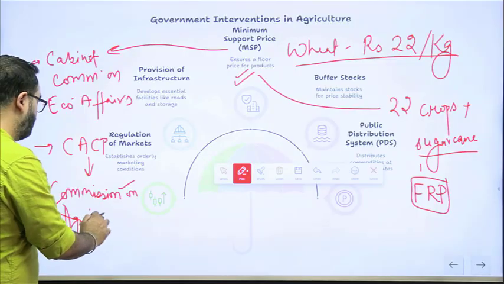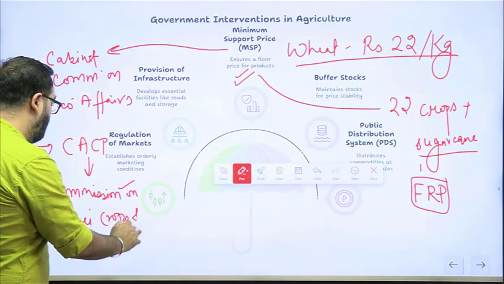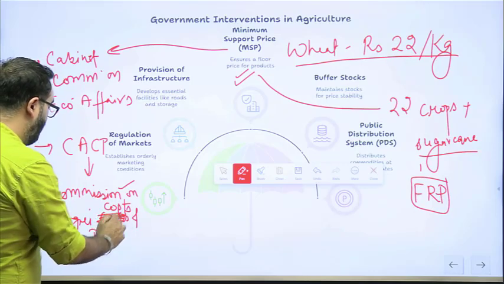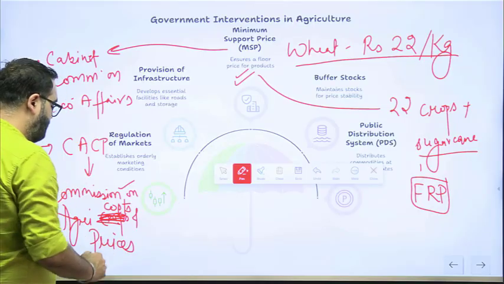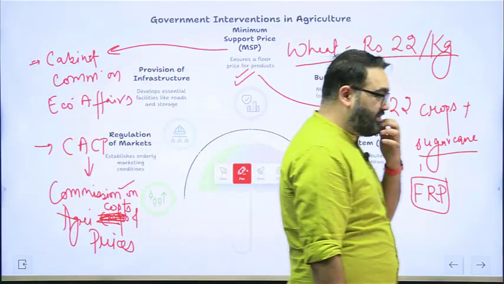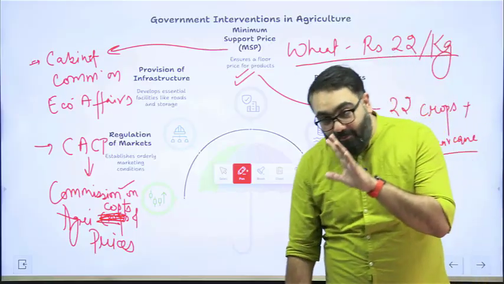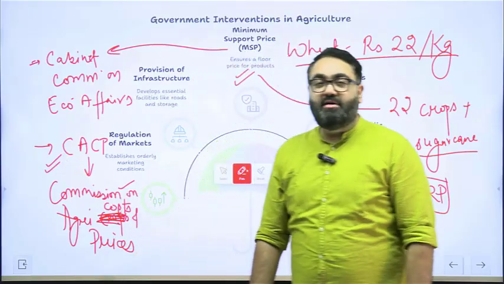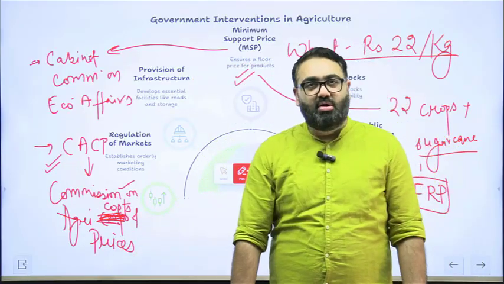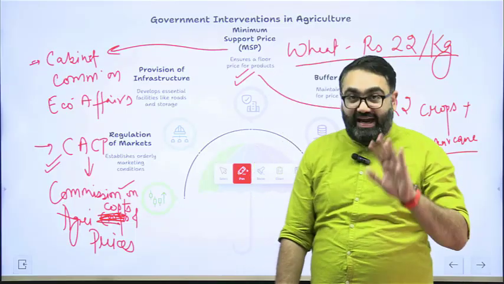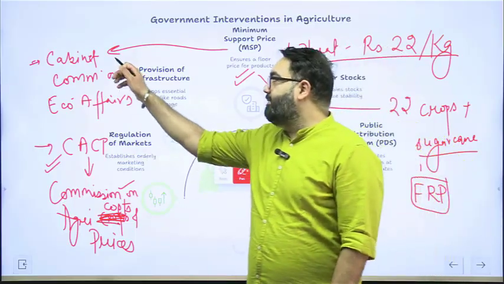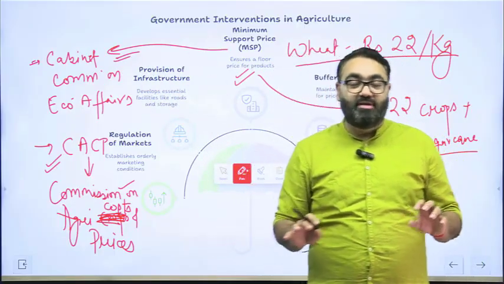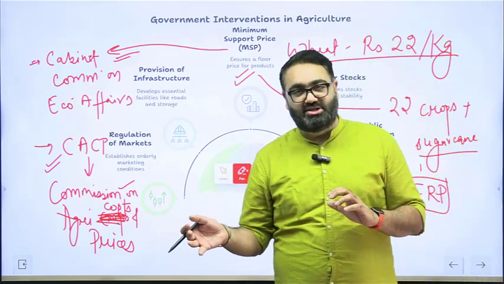Commission on Agriculture Costs and Prices. If the UPSC asks you which authority recommends the MSP, then it is CACP, they recommend. But if the UPSC asks you which body determines or decides or takes a final call, then it is the Cabinet Committee on Economic Affairs. So these are two different things. One of them recommends, the other body takes a final decision.